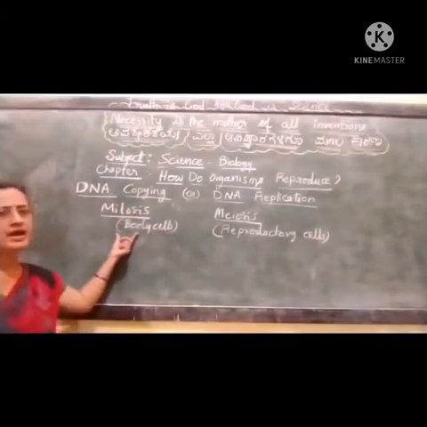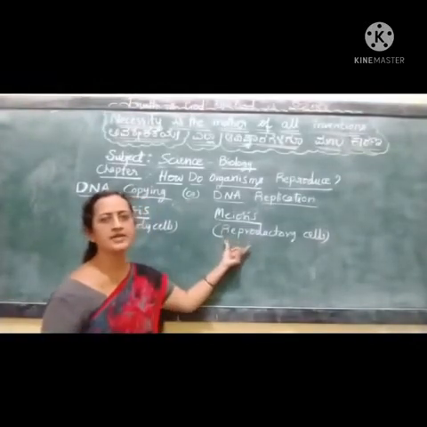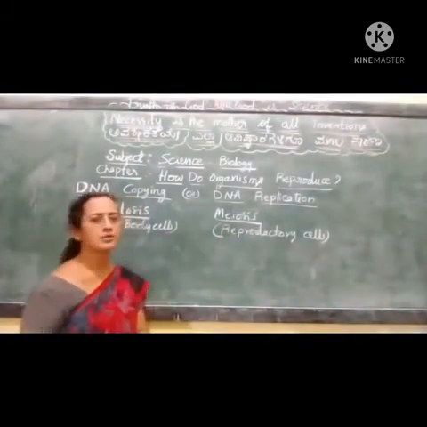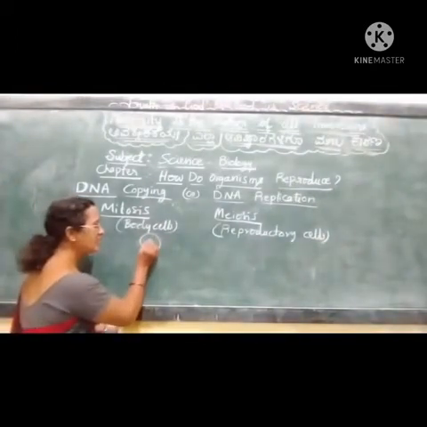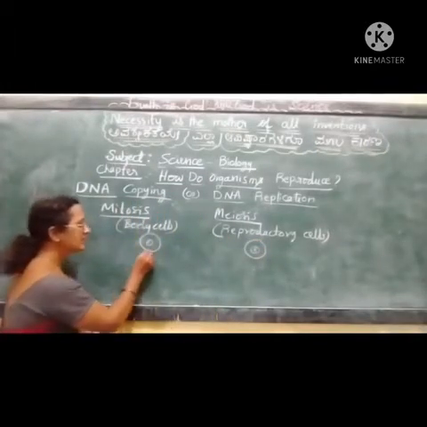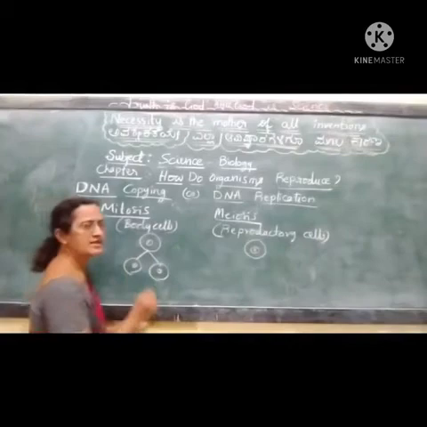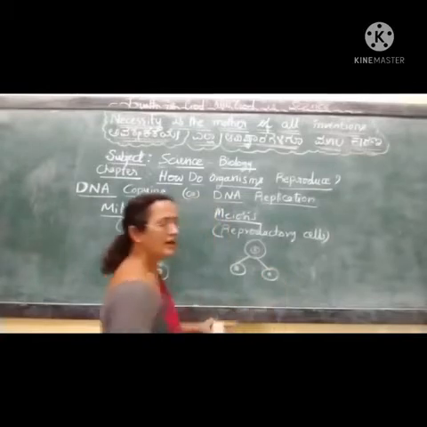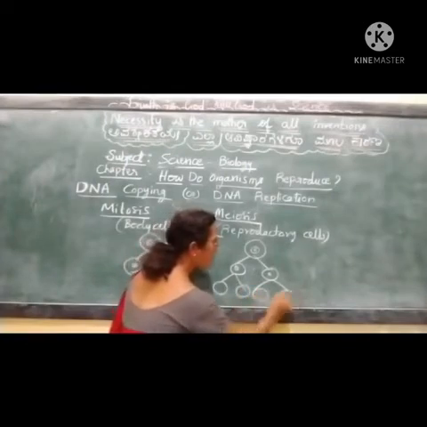So body cells have a type of cell division called mitosis, whereas the reproductive organs have specialized reproductive cells where we find the type of cell division called meiosis. In each of the two types of cell divisions, there will be a cell, and the cell will be getting divided. Here one cell divides to form 2 cells. Whereas here one cell divides into 2, and immediately those 2 cells again divide to form 4 cells.